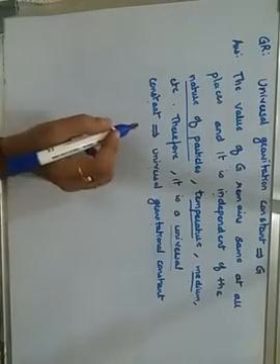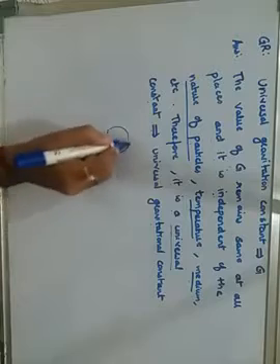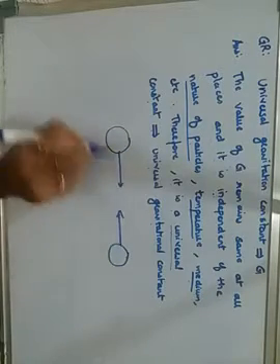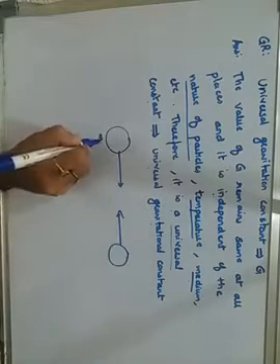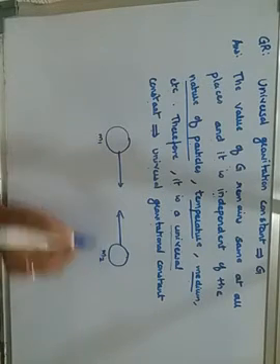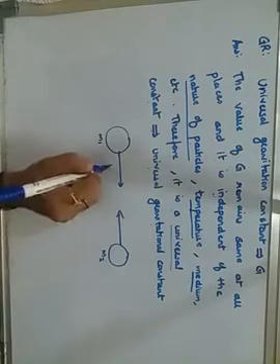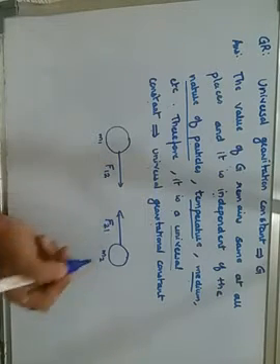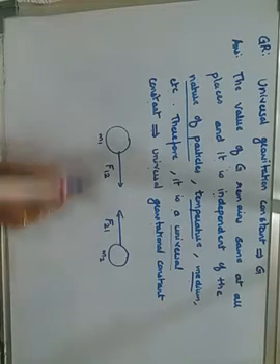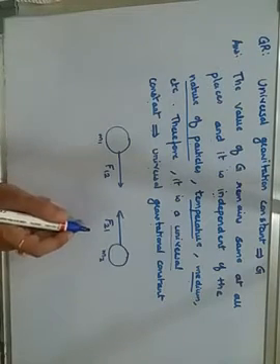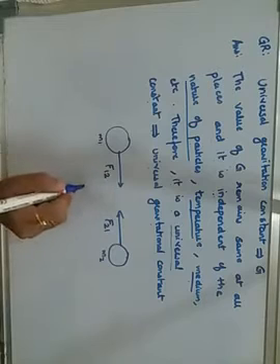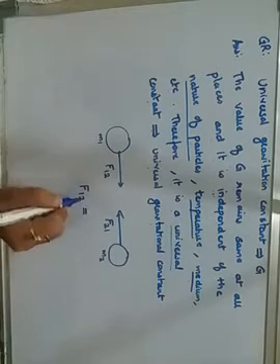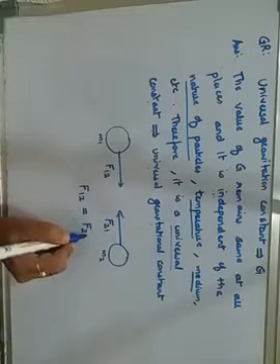Getting it? Just now I had said that there were two bodies, acting in opposite directions. This was your first particle with mass m1 and m2, the force acting from 1 to 2, and the force acting from the second body towards the first body. Now when they are acting on each other, the forces will be equal in magnitude, that is force F12 will be equal to F21.